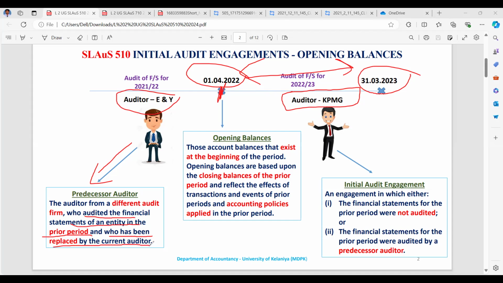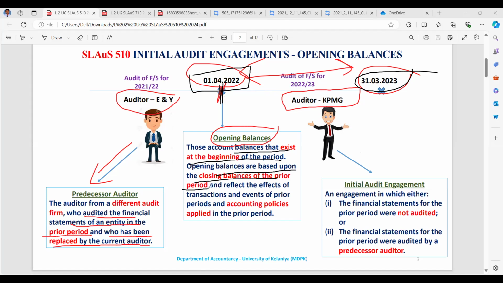So you can see nowadays, previously the commercial bank audit was done by Ernst and Young. Now from this financial year onwards, it goes to KPMG, right? So you can see the opening balances. Let's take this financial year, first April 2022 to 31st March 2023. The opening balances are those accounting balances that exist at the beginning of the financial period. Opening balances are based upon the closing balances of the prior period.